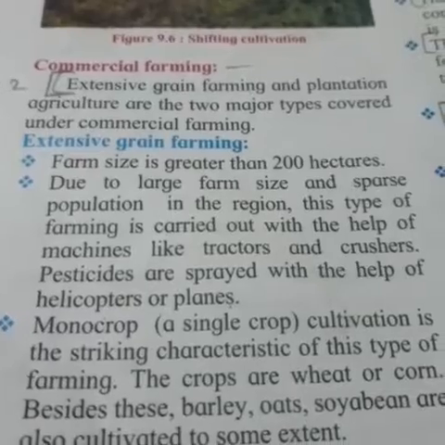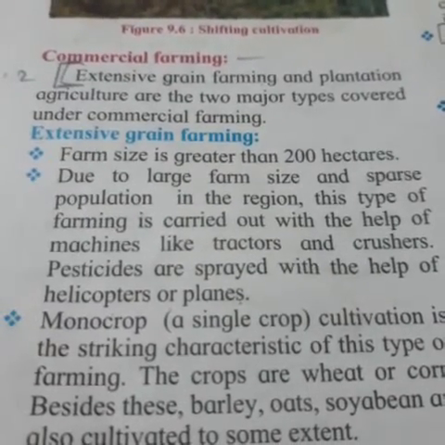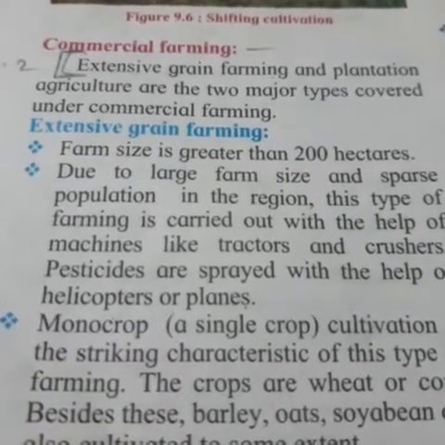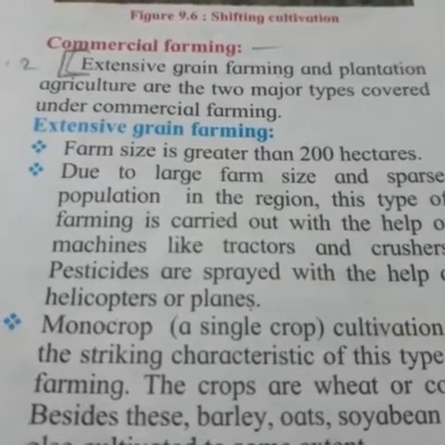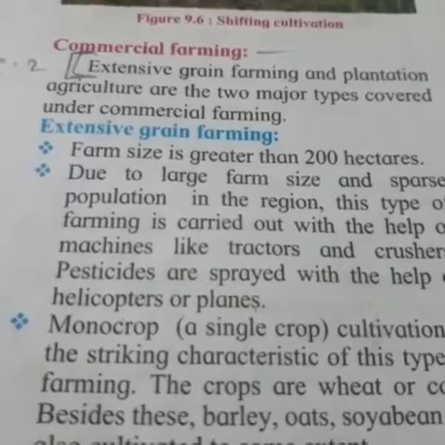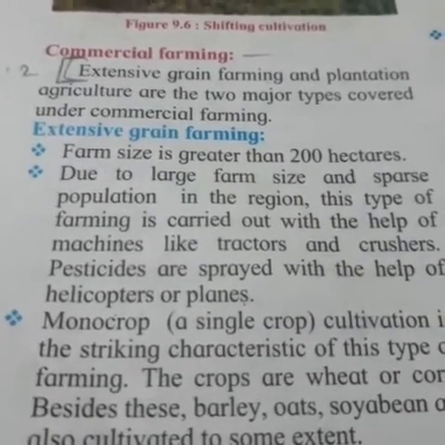Now in extensive farming, they have said the farm size is greater than 2000 hectares. When they have to do commercial farming, they first have to think about the area where they want to do the cultivation. They need a farm size of at least greater than 200 hectares.